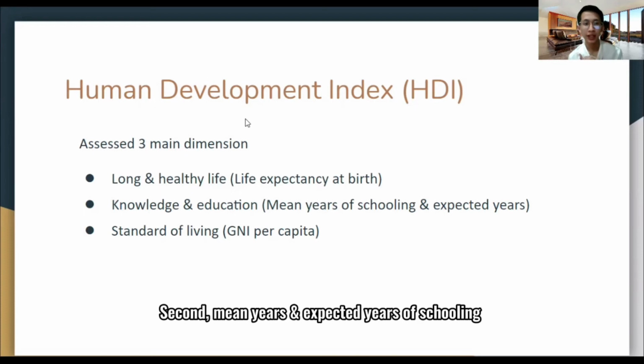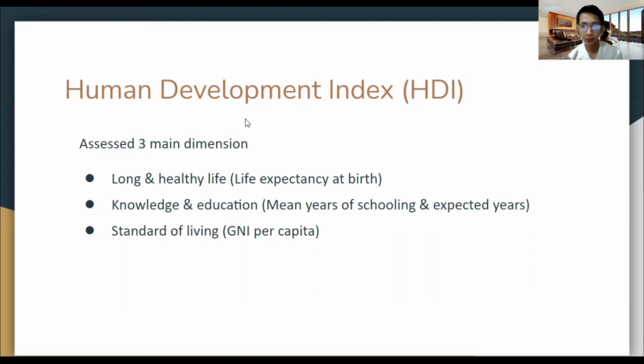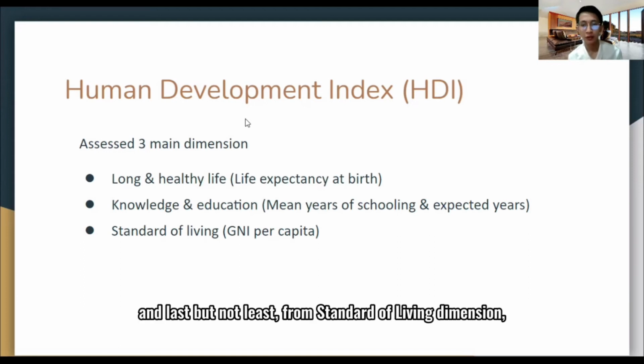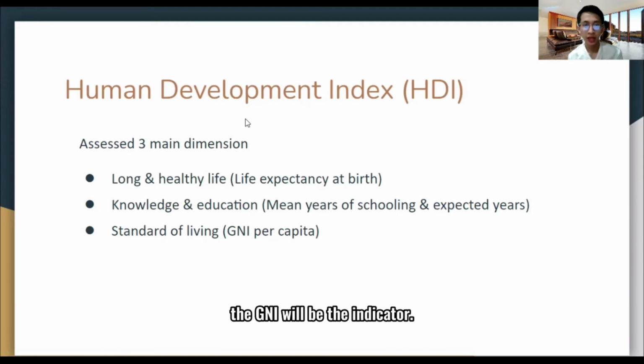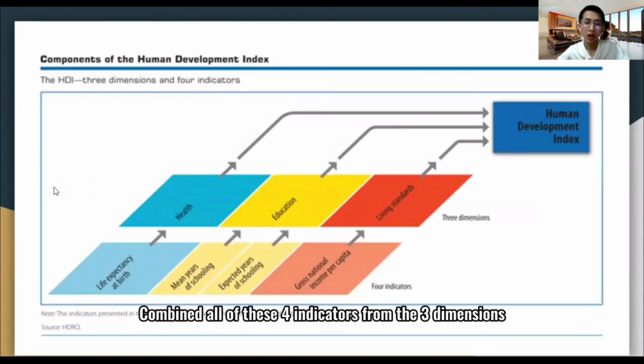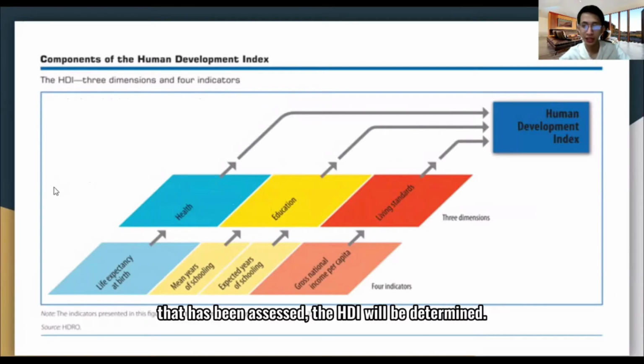Second, mean years and expected years of schooling from the knowledge and education dimension. And last but not least, from the standard of living dimension, the GNI will be the indicator. Combined, all of these four indicators from the three dimensions that have been assessed, the HDI will be determined.